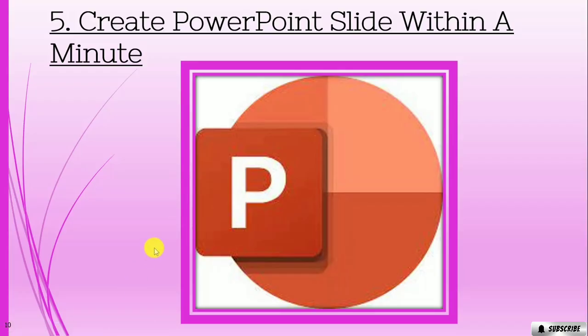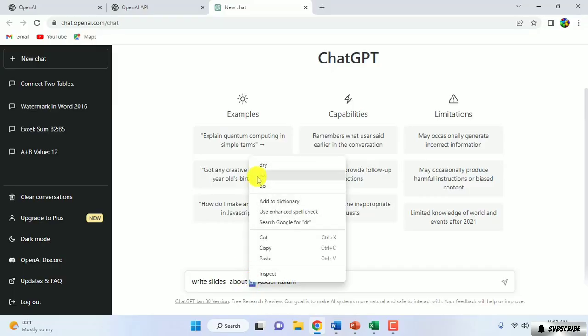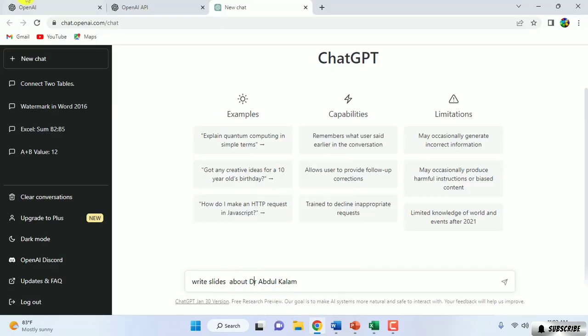I'm going to go to ChatGPT and click new chat, and I'm going to get the slide points about Dr. Abdul Kalam. So I'm going to write slides about Dr. Abdul Kalam. And I'm going to click here.